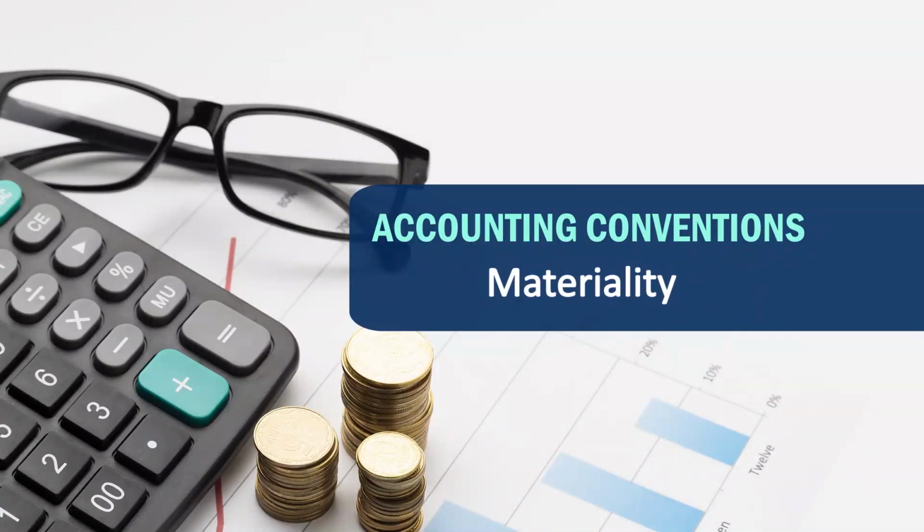Therefore, in order to play the game safe, we must provide for future losses, not for future profit. Then the materiality.